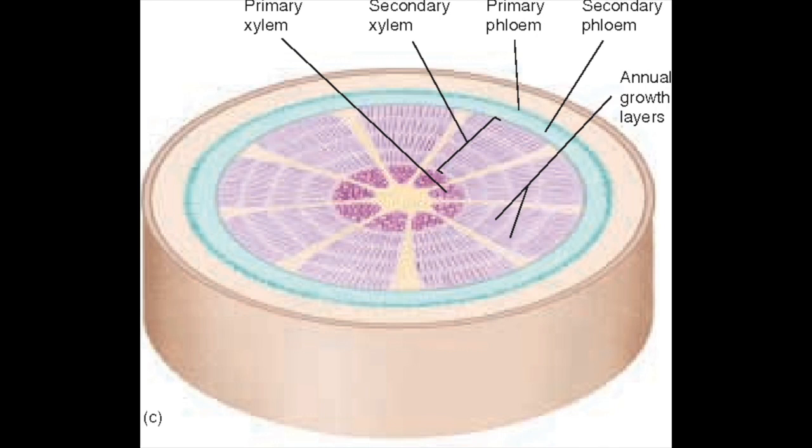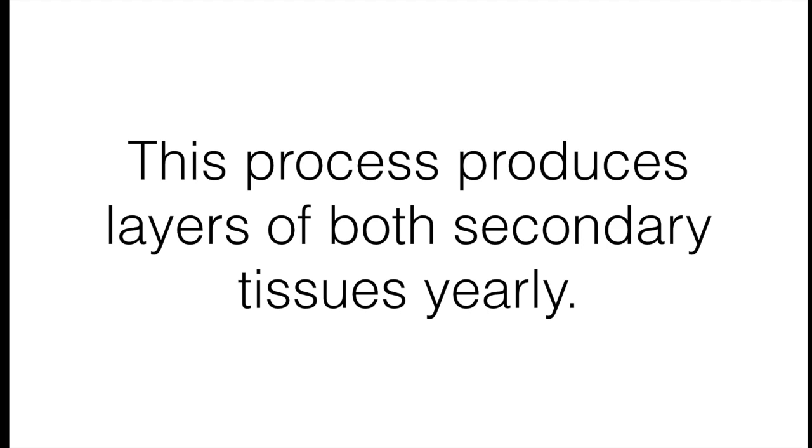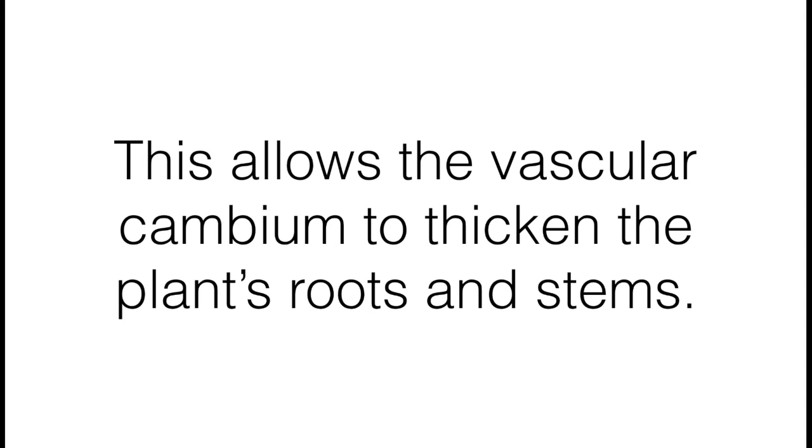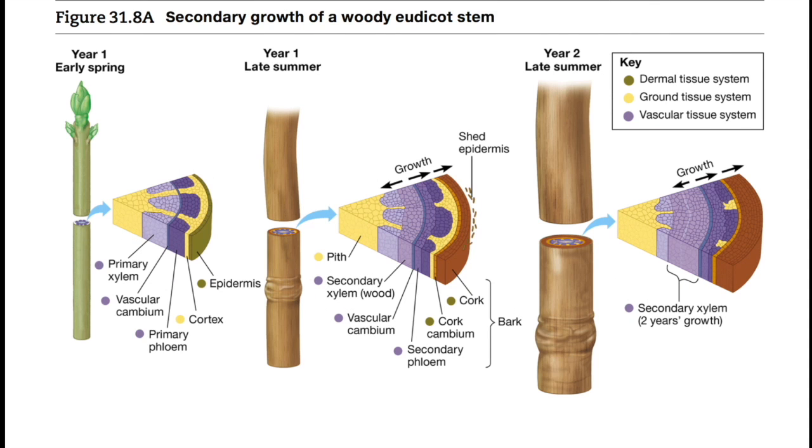If you look closely at this picture, you can see where the two tissues are placed in woody plants. Each year this process occurs, and within each year the secondary tissues produced are larger in circumference than the previous year. This allows the vascular cambium to thicken roots and stems of the plant. Figure 31.8a in the textbook demonstrates this process in a woody eudicot stem. One is able to see the larger circumference of the secondary tissues each year. The stem is much larger in year 2 than the stem in year 1.